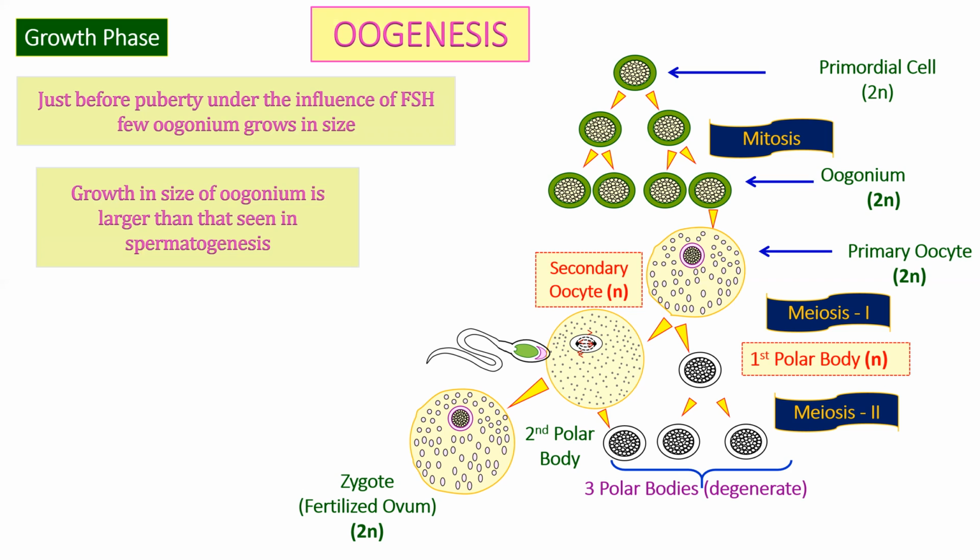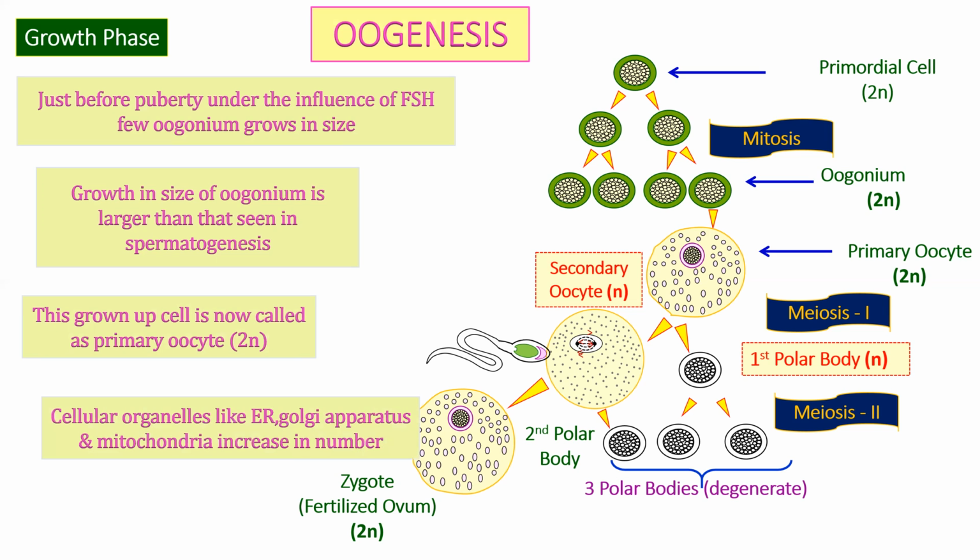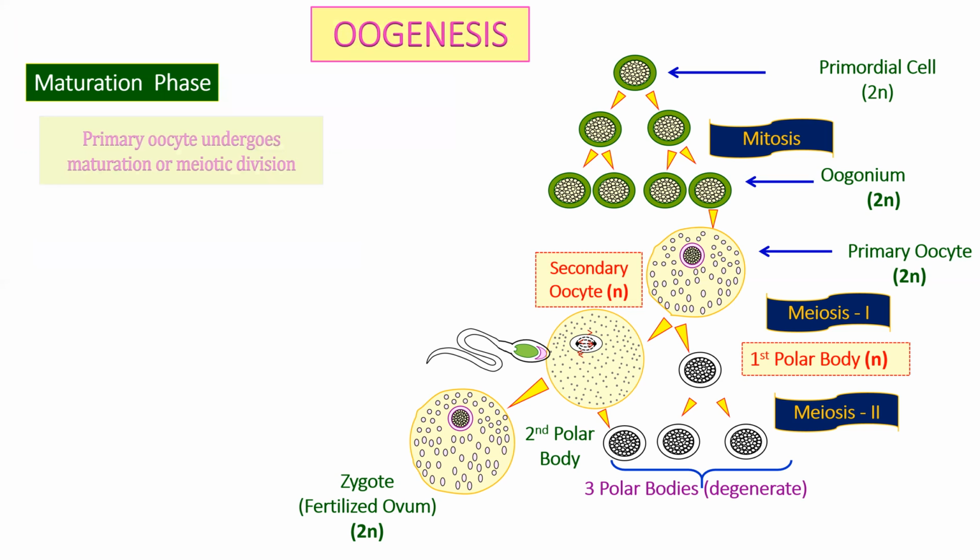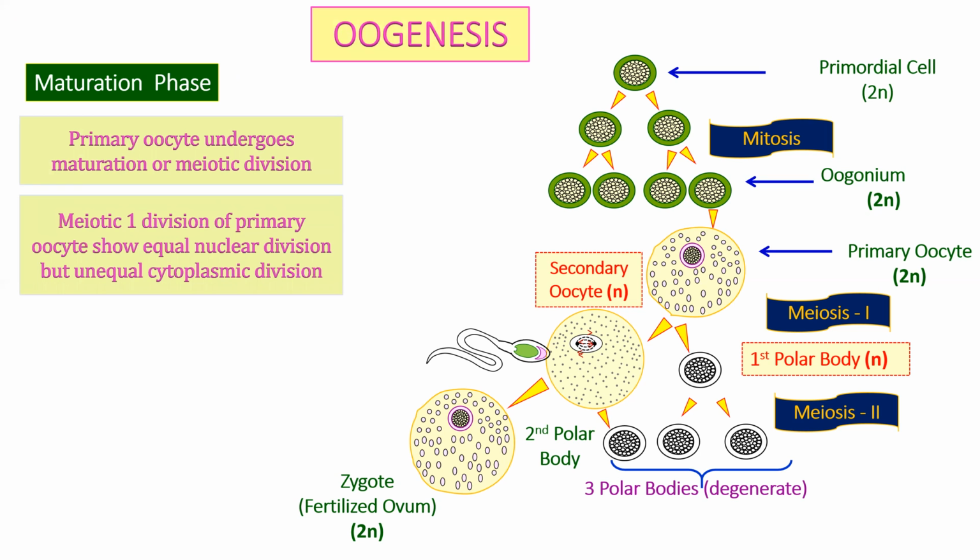The growth in size of the oogonium is larger than that seen in spermatogenesis, and now we call the oogonium the primary oocyte, which is 2N. The cellular organelles like endoplasmic reticulum, Golgi apparatus, and mitochondria also increase in number. Now comes your maturation phase, where the primary oocyte undergoes maturation, or meiotic division. So two steps, right? The first one would be meiosis 1, where the division of the primary oocyte shows equal nuclear division but unequal cytoplasmic division.